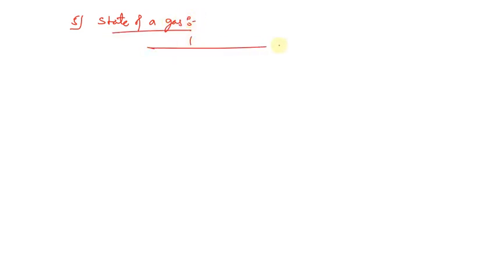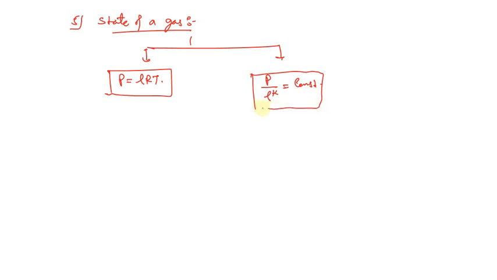So in this there were two equations. If the gas is an ideal gas, then we can use P equals rho R T, and we can also use P divided by rho to the power k equals constant. So these two equations we can use to find out the state of a gas.